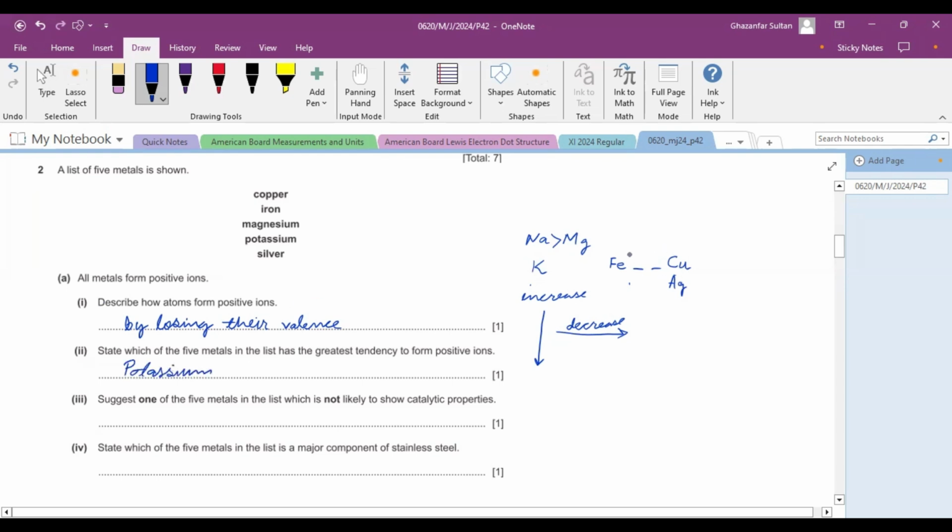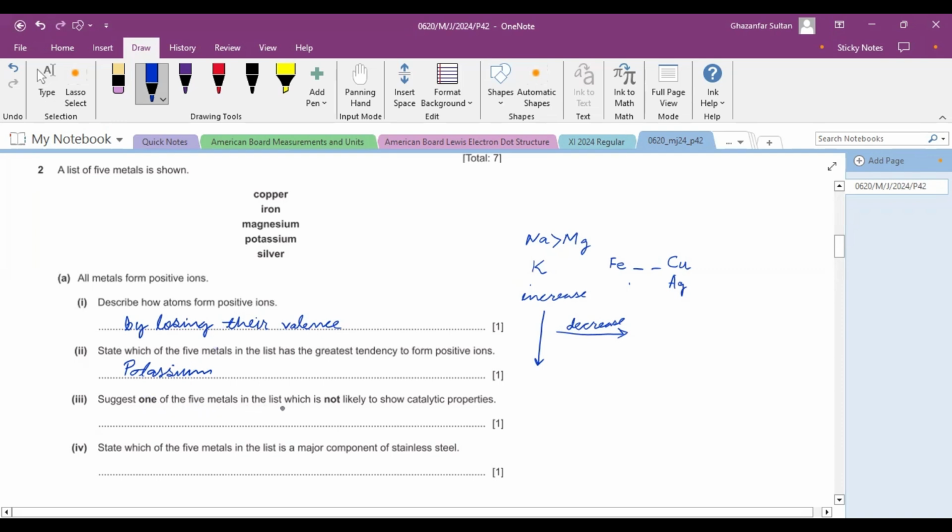We have already ruled out these three because these are transition metals, and transition metals have very low reactivity compared to the elements of group 1 and group 2. Among the group 1 and group 2 elements, we can arrange them in this way to find out which one is the most reactive.